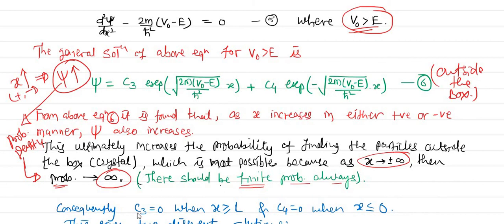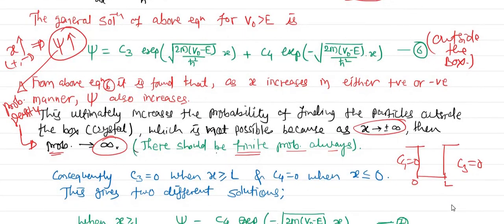As a consequence, we get two different solutions, because from this equation 6, C3 will be 0 when x is greater than or equal to L. Here I will draw the well once more, here is L, here is 0. In this region C3 will be 0, and in the region to the left of 0, C4 will be 0. Now if we substitute in equation 6, for those two different regions we get two different solutions.